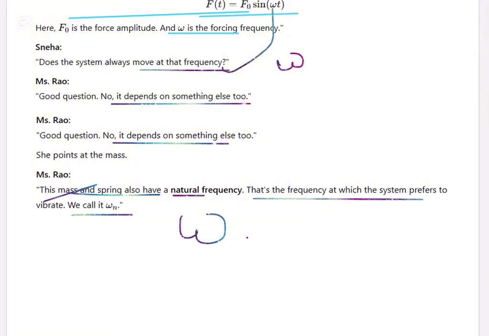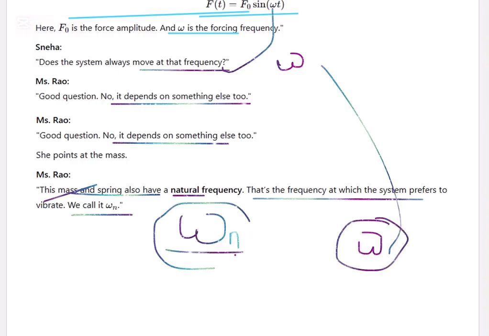So actually the system prefers to vibrate at this natural frequency, but the external force is trying to make the system vibrate at this forcing frequency. And that's where this is the resistance part, this is the driving part. That's where the balance we need to find.